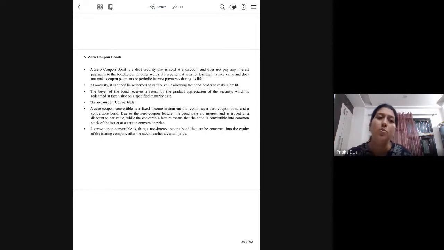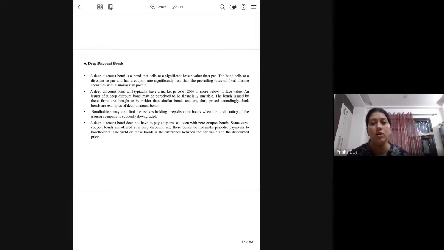Next is the zero coupon bond. So the coupon rate is zero. There is no interest rate on the bond. They are issued at a discount and they are redeemed at par. So if the face value of the bond is 100 rupees, it is issued at 96. Over the life of the bond there is no interest payment by the issuer, but at the time of redemption you are paid the face value of the bond. So the difference between the issue price and face value becomes your return on the bond.